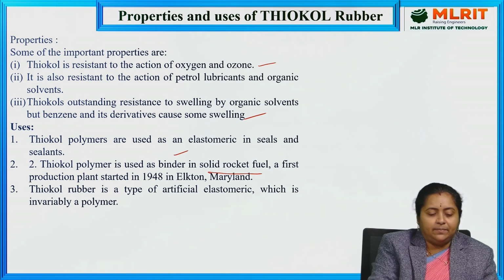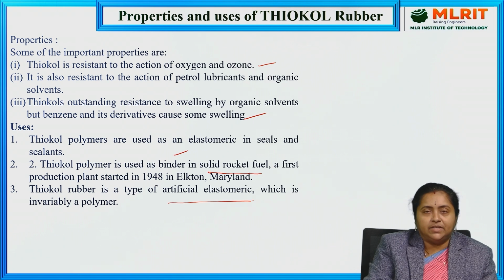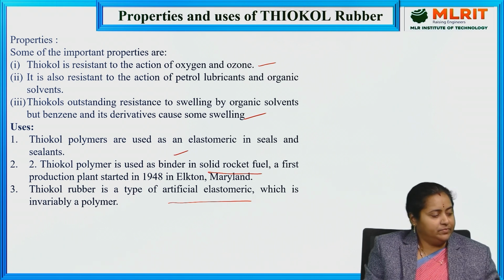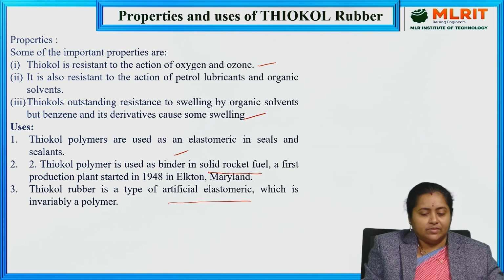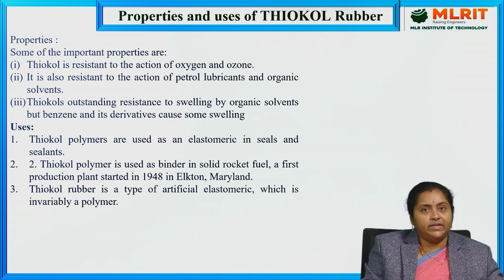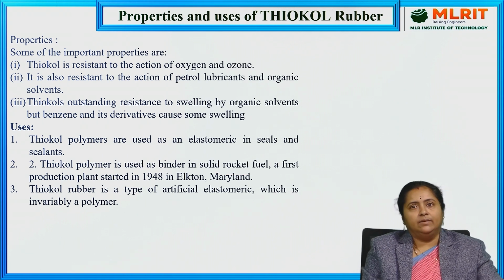Thiocol rubber is a type of artificial elastomeric compound, which we will call a polymer. So even in solid rocket fuel also, as one of the ingredients, this thiocol rubber is added like a binder.